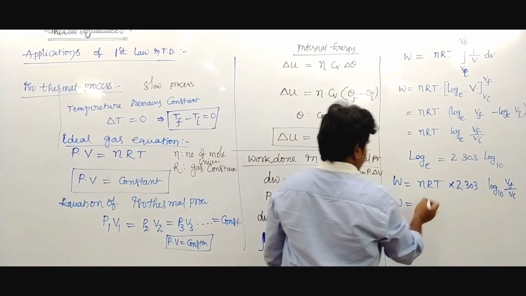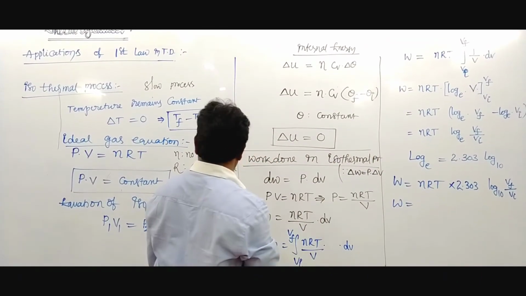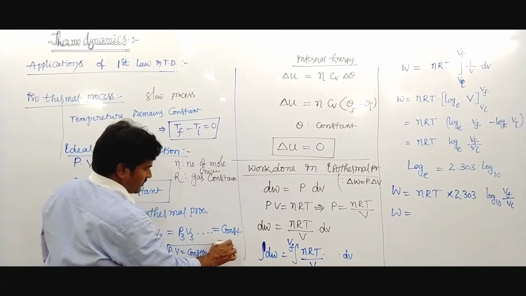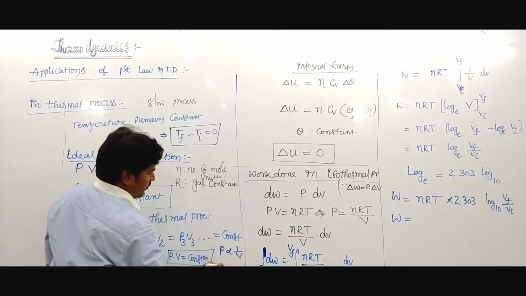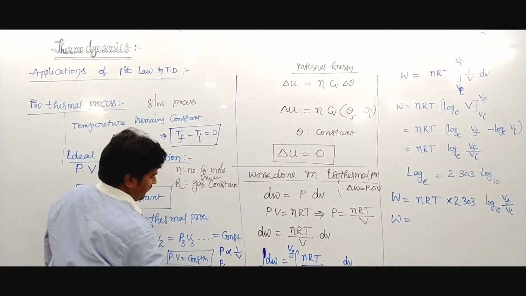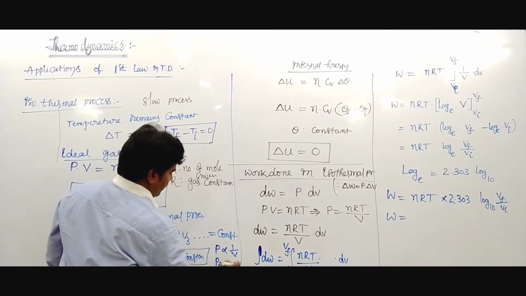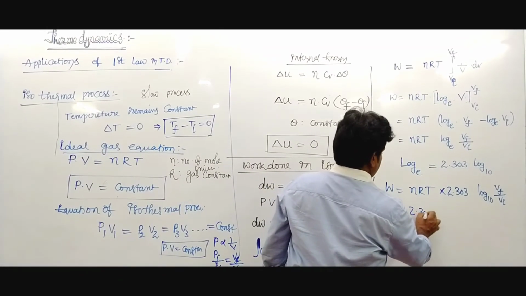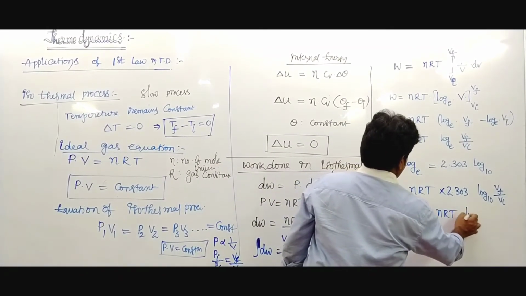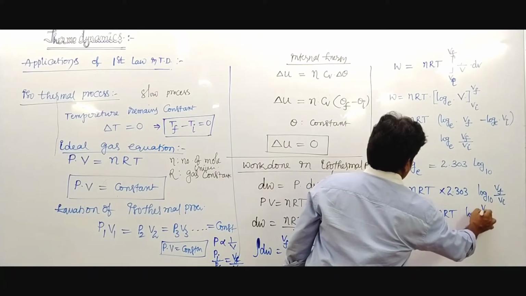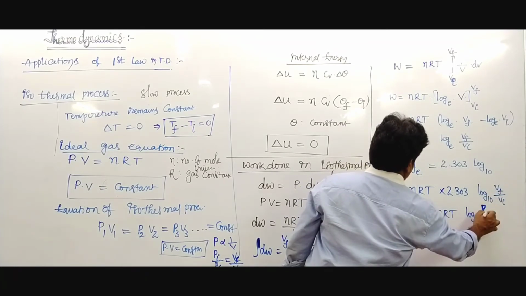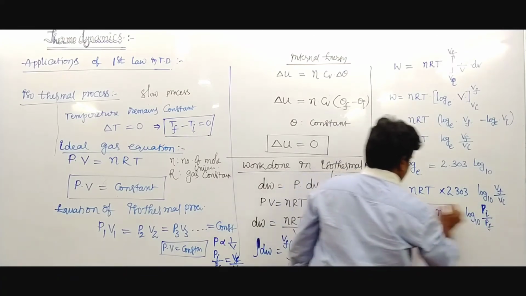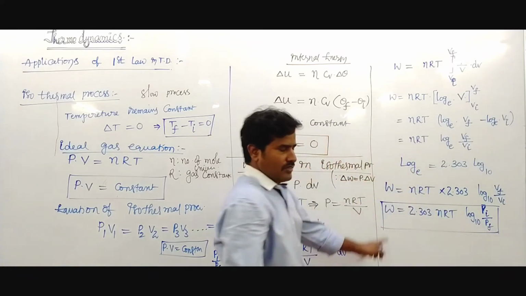Since pressure P is proportional to 1 by V, P initial by P final is V final by V initial. So it is written as 2.303 nRT log base 10 of P initial upon P final. This is the work done in the isothermal process.